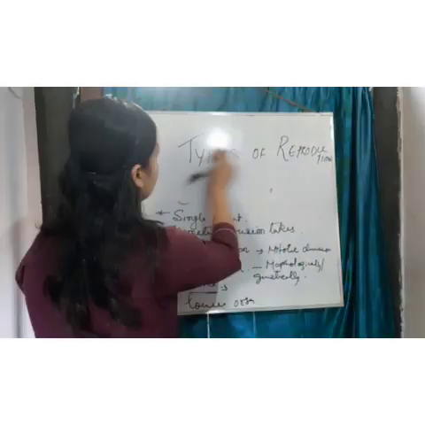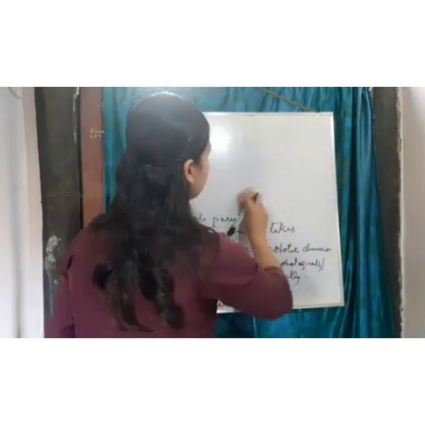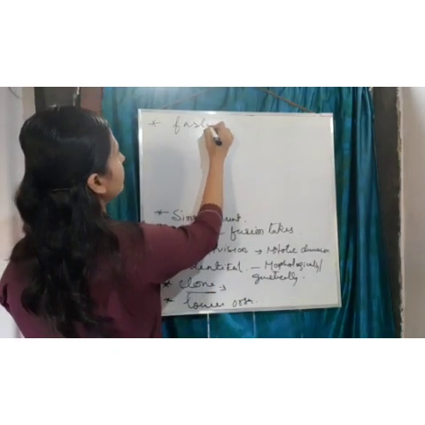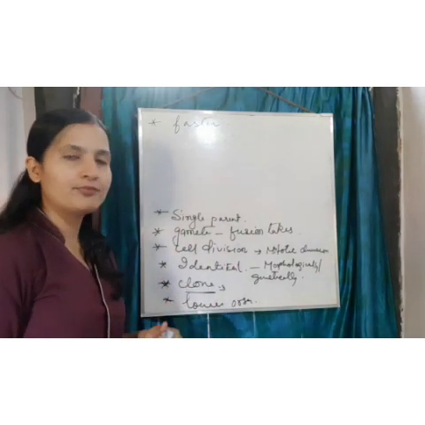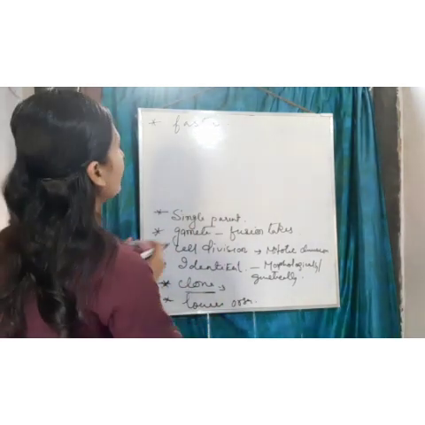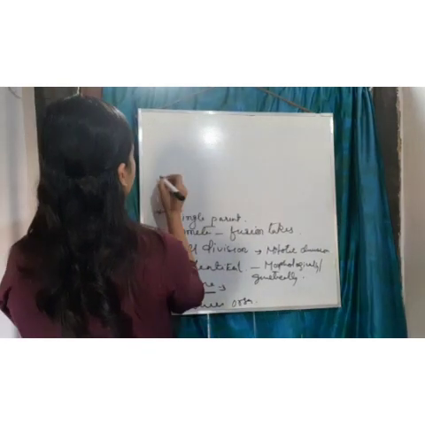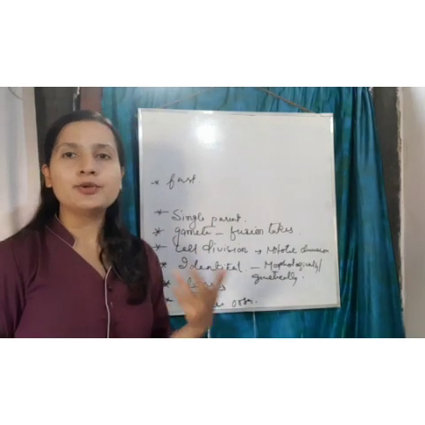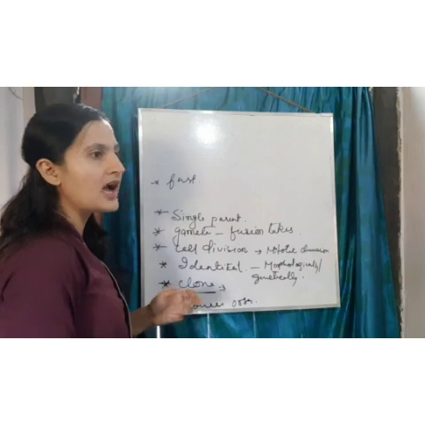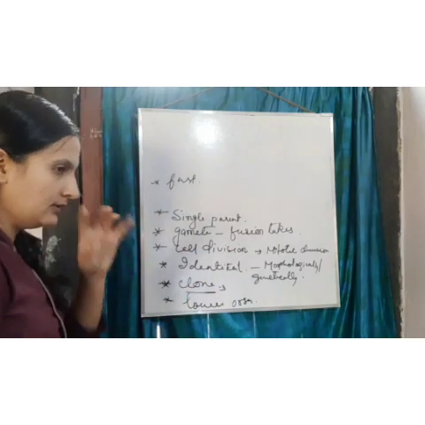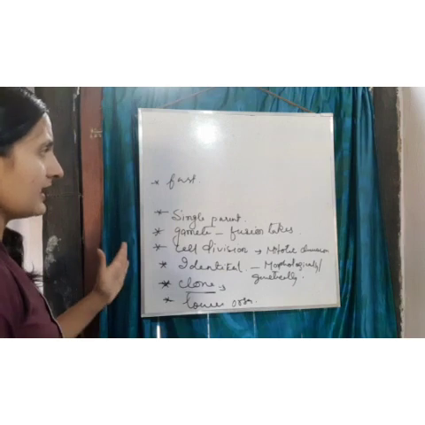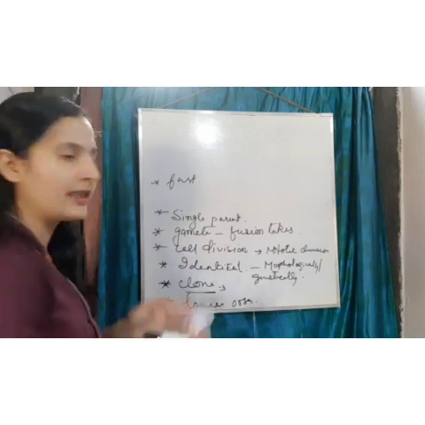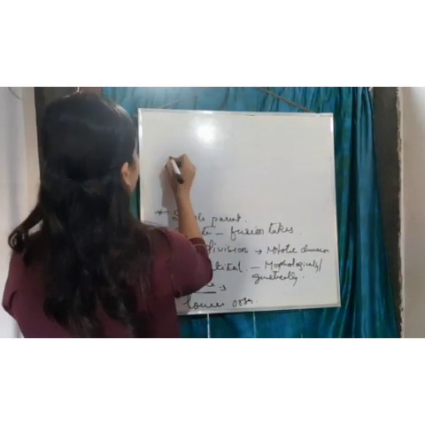Then this mode of reproduction is faster than other modes of reproduction. They are fast, so in a very short period of time they reproduce. I hope this is clear to you, and let me explain this with an example, then it will be more clear to you. Say, for example, amoeba.